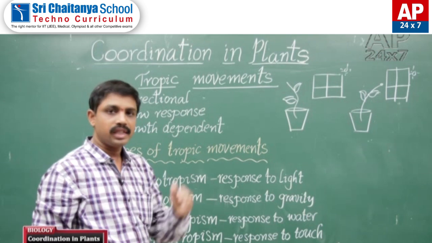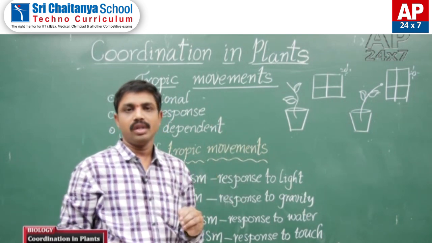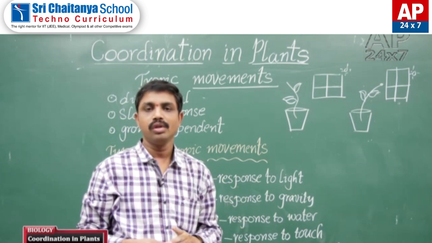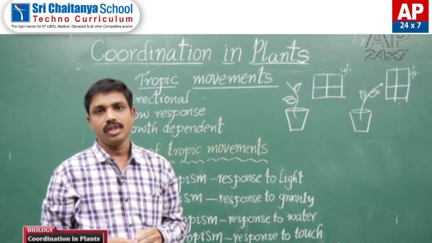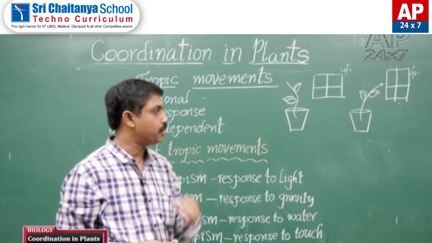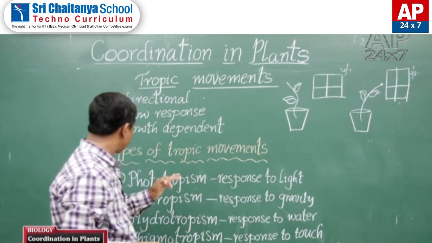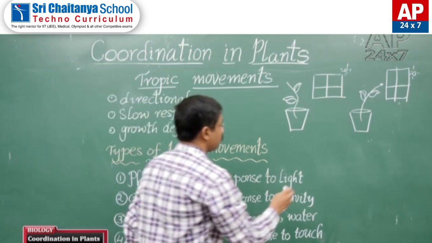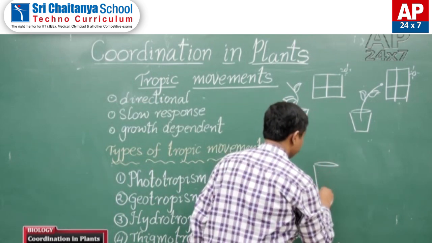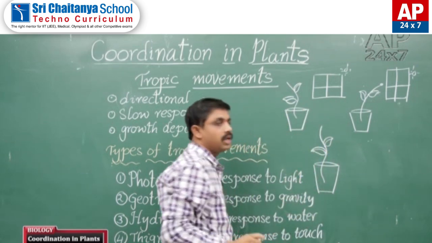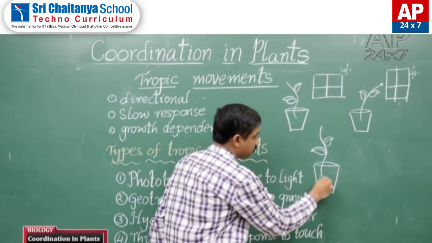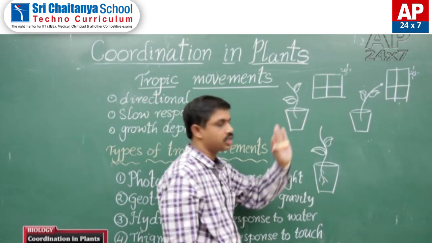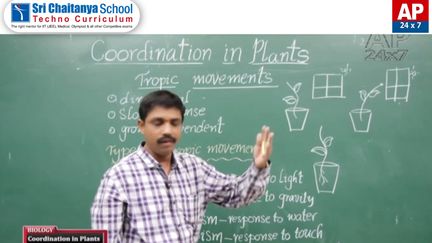And next one is geotropism. Geo means earth, that is, gravity. Generally roots grow towards the gravity. Roots show positive geotropism, and the shoot shows positive phototropism. So to understand this phototropism and geotropism with a simple experiment, take a potted plant. At first the roots are towards the soil direction, and the shoot is towards the light, that means away from the gravity.